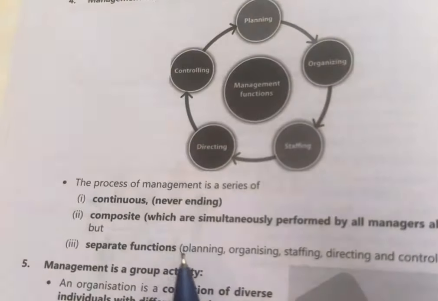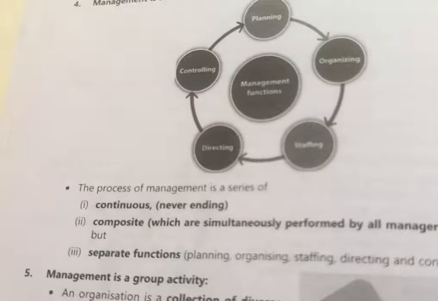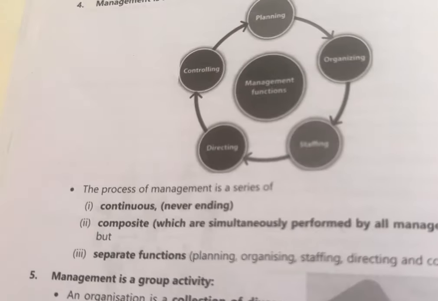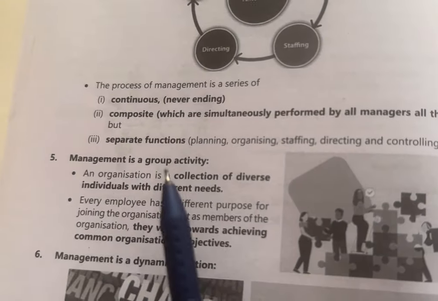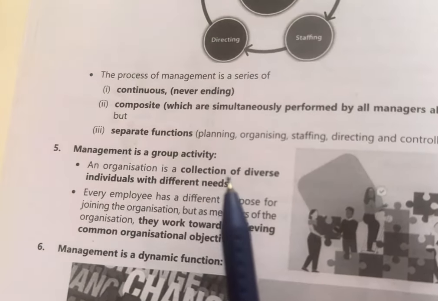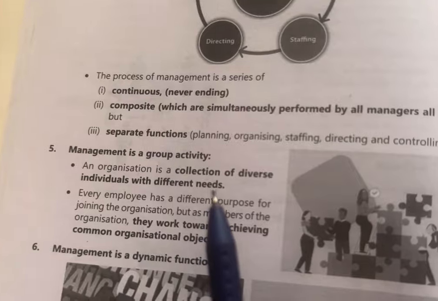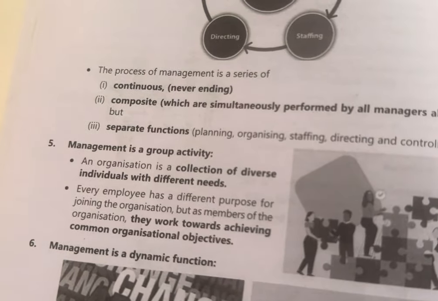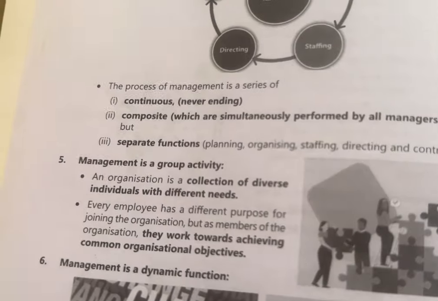It is a separate function. As we can see, there are 5 functions. So here it talks about separate functions of management also. Next characteristic is that management is a group activity. An organization is a collection of diverse individuals with different needs. In an organization, different people are there, and they come from diverse areas.